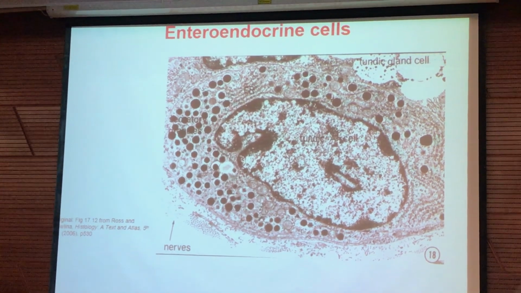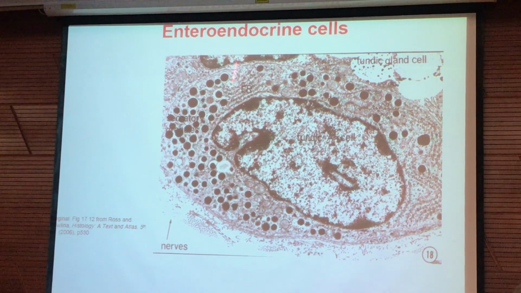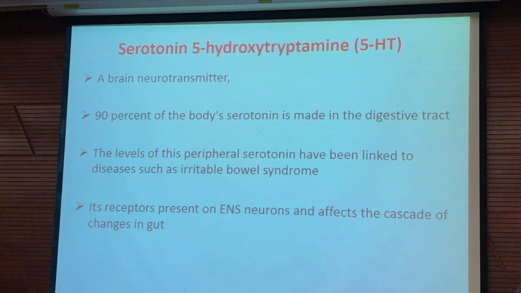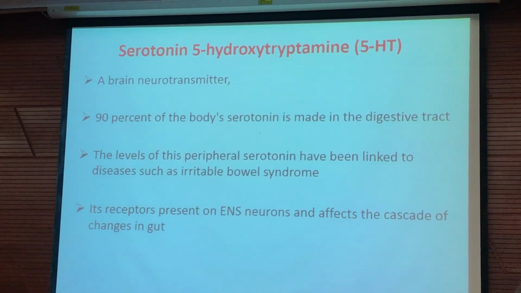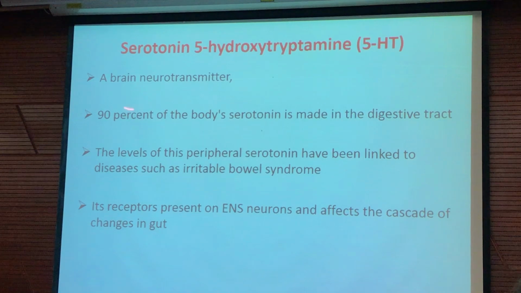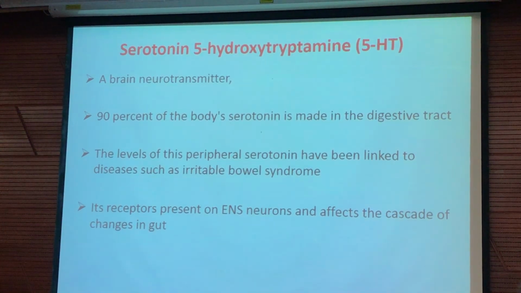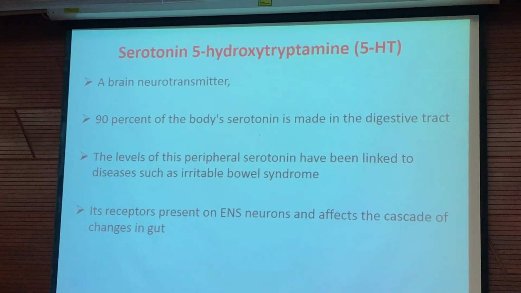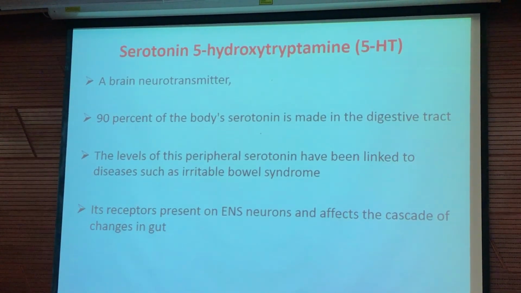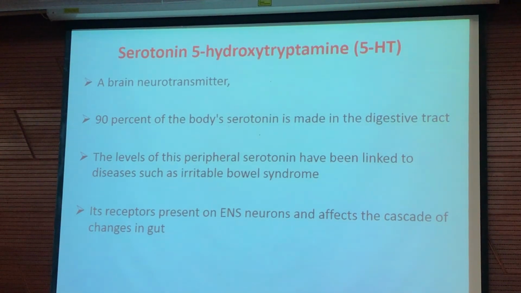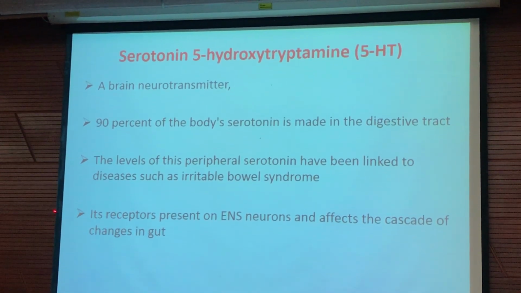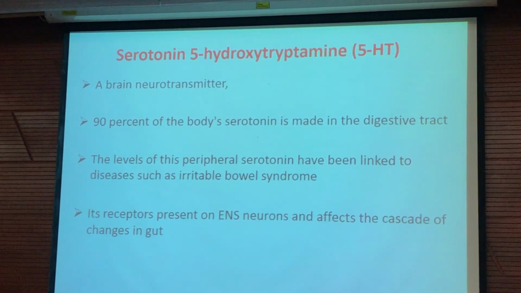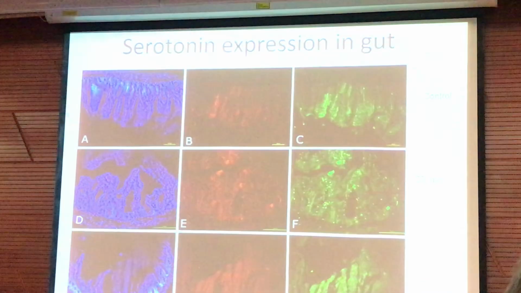Here is another image showing the secretory vesicles in the enterochromaffin cells. Mainly this is secreted as serotonin, 5-HT. We can see a brain neurotransmitter, but 90% of it is made in the gut. The level of this peripheral serotonin has been linked to diseases such as irritable bowel syndrome, which is very common in case of fluorosis, and its receptors are present on ENS neurons, so it has the capability to influence the ENS system, gut motility and gut activity.